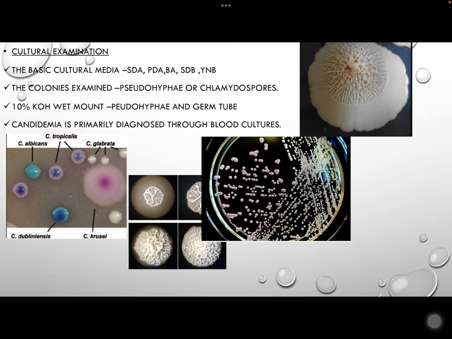The colonies are examined for the formation of pseudohyphae or chlamydospores. A 10% KOH wet mount after culturing is used for the identification of pseudohyphae and the germ tube formed by Candida albicans. Candidemia is primarily diagnosed through blood cultures.